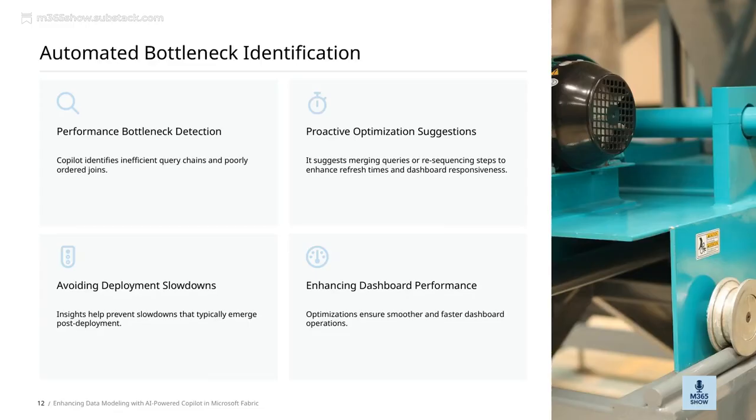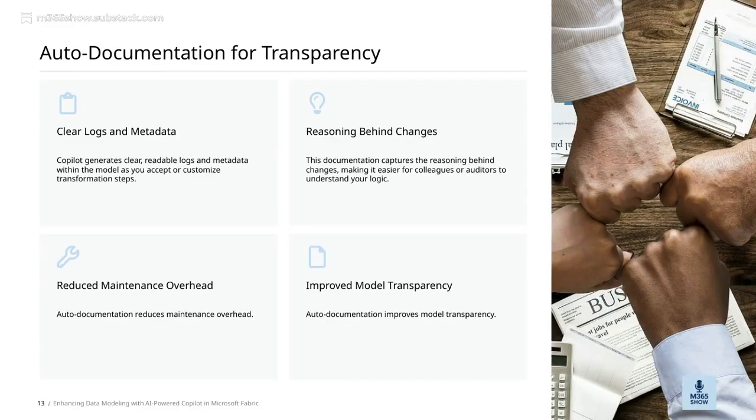By catching these issues early, we can streamline our data flows and keep everything running optimally. Overall, this integrated intelligence helps us maintain high performance and reliability in our dashboards, aligning perfectly with our goal of delivering seamless data experiences.